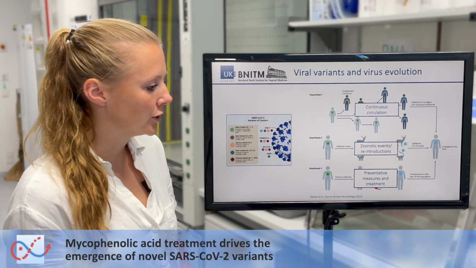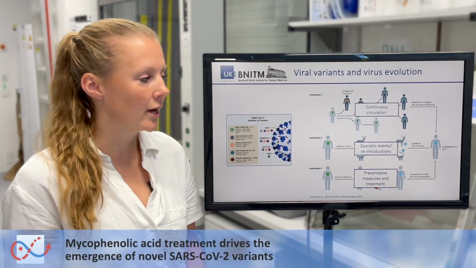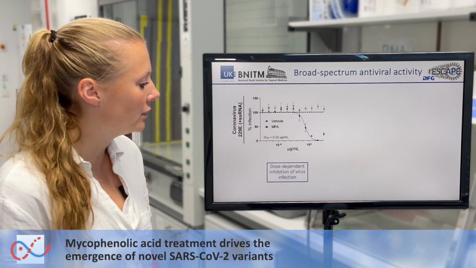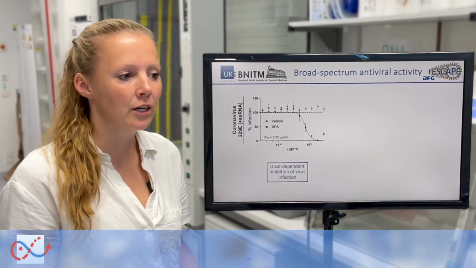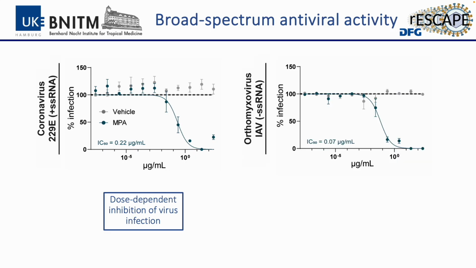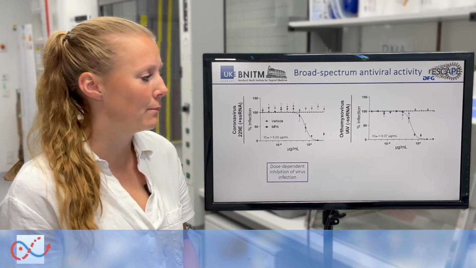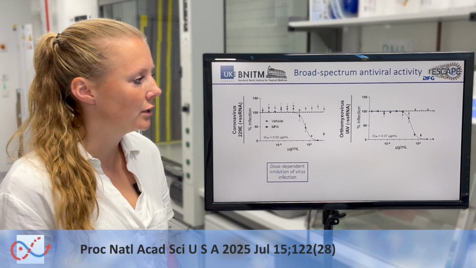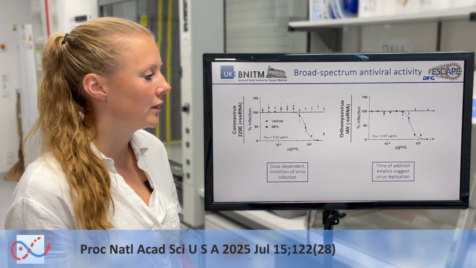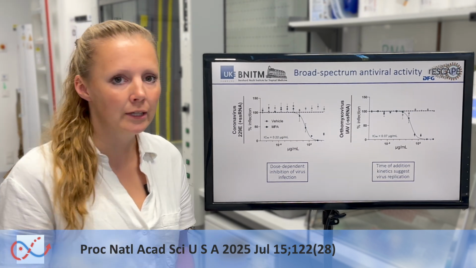And one of these medications is mycophenolic acid, MPA. And surprisingly, we found that MPA can actually, in a dose-dependent manner, inhibit a variety of different viruses, including 229E and endemic coronavirus, but also other respiratory viruses like influenza A virus and the respiratory syncytial virus. And we also found that hepatitis E, but also Mpox virus can be inhibited by MPA. And when doing mechanistic studies, we found that MPA actually inhibits virus replication.